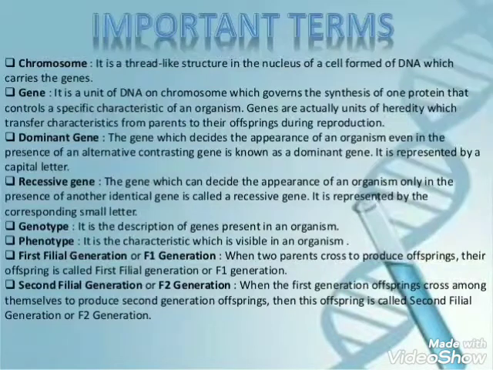When two parents cross to produce progeny or offspring, then their progeny is called first filial generation or F1 generation, where F stands for filial, which denotes the progeny of a cross. When the first generation progeny is crossed among themselves to produce second generation progeny, then this progeny is known as second filial generation or F2 generation. In other words, the generation produced by crossing two F1 progeny is known as F2 generation.